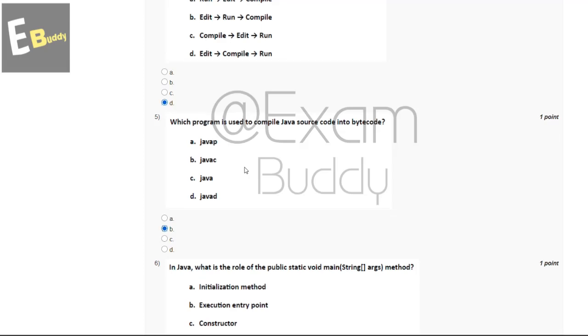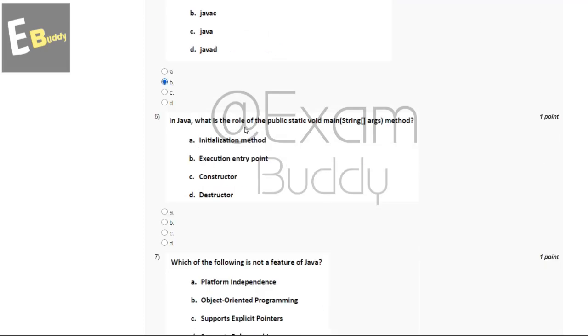And now let's go to our question number 6. In Java, what is the role of the public static void main(String[] args) method? So these are the options: initialization method, execution entry point, constructor, destructor. So the answer of our sixth question is B, execution entry point.